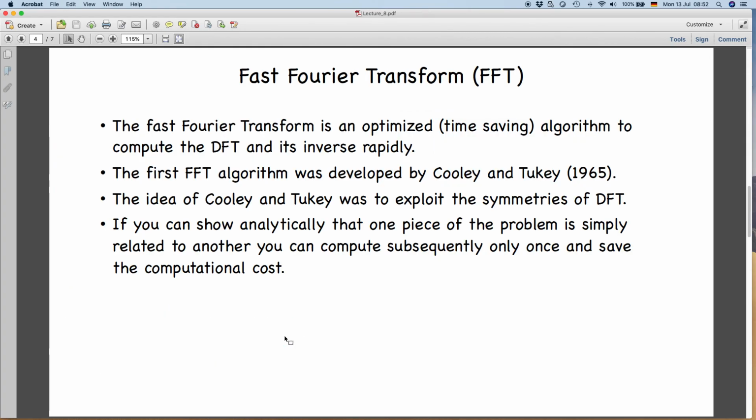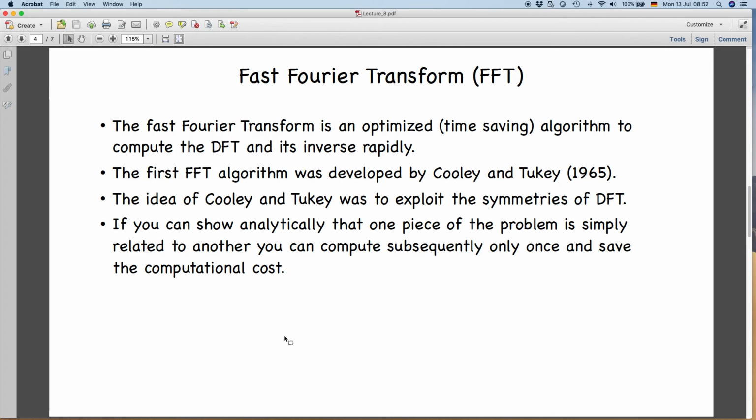So the fast Fourier transform algorithm is an optimized way to compute the discrete Fourier transform and its inverse in a rapid manner. The first algorithm was developed by Cooley and Tukey in 1965. After that, different approaches of computing FFT have been developed, but the first one was developed by Cooley and Tukey. The basic idea of Cooley and Tukey was to exploit the symmetries of the discrete Fourier transform.